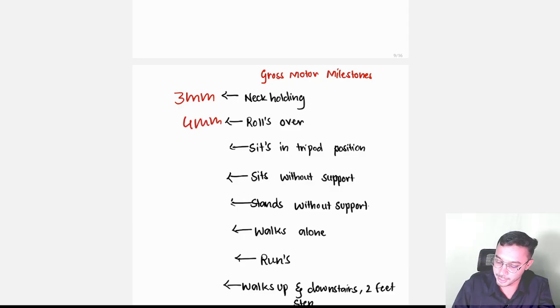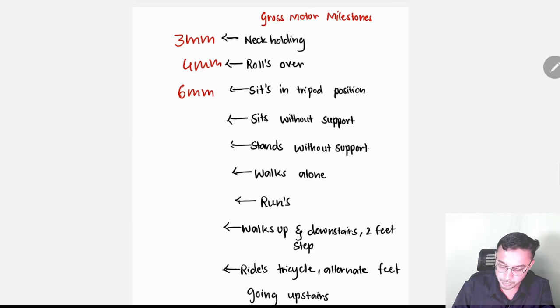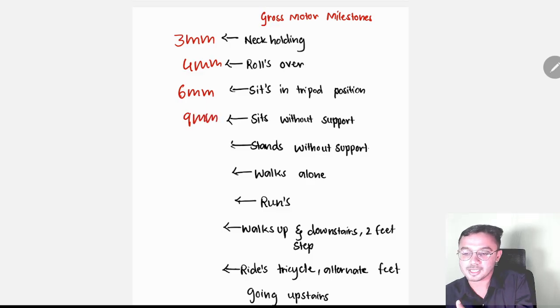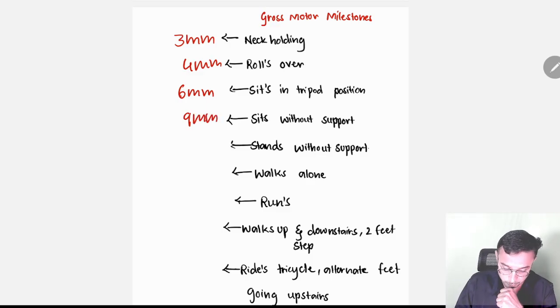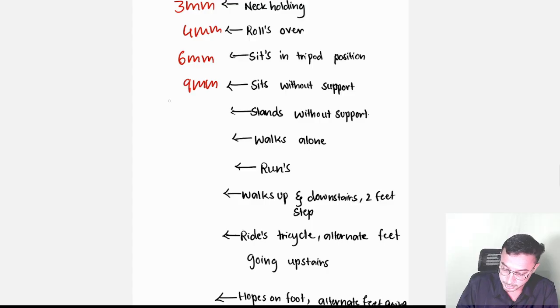Sits in tripod at 6 months. Sits without support at 9 months. Stands without support at 12 months and walks alone at 15 months. Jargon will also come under 15 months.